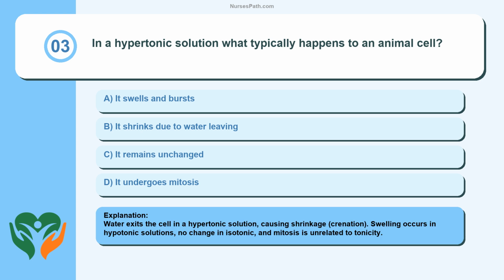Water exits the cell in a hypertonic solution, causing shrinkage, crenation. Swelling occurs in hypotonic solutions, no change in isotonic, and mitosis is unrelated to tonicity.